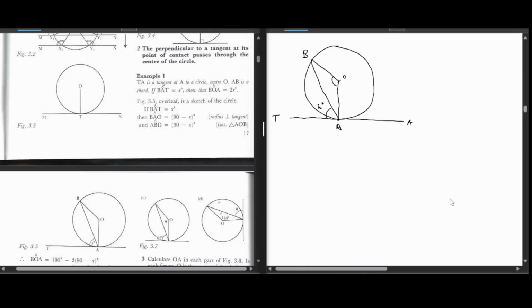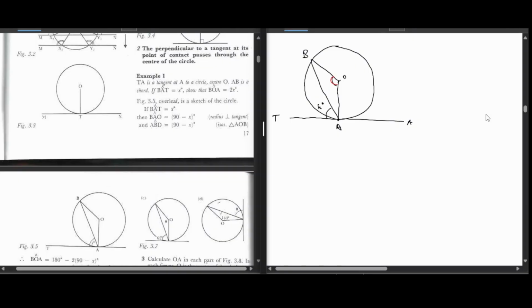Okay. This question is important because it shows important things, and let me prove how important it is. So let us treat this. We are looking for this angle, and we have been told the answer is going to be 2x, so it says prove. But we can treat this question as if we are looking for it for the first time.